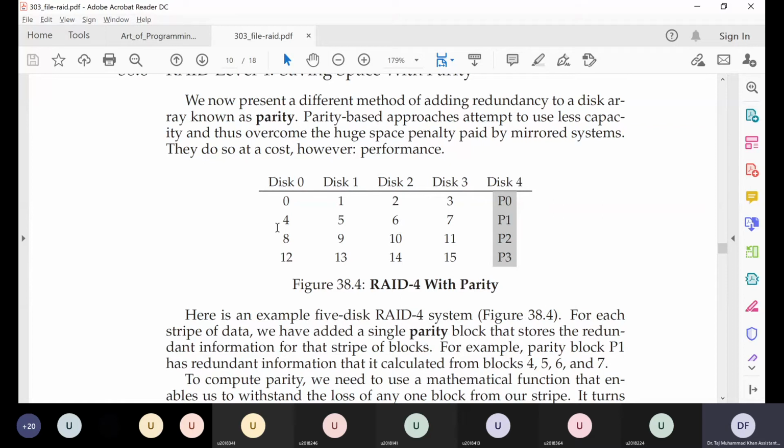Good. What about reliability? How many disk failures can we sustain in this system? I think in this system we can only sustain 1. And does it matter whether disk 0 fails, disk 3 fails, or disk 4 fails?